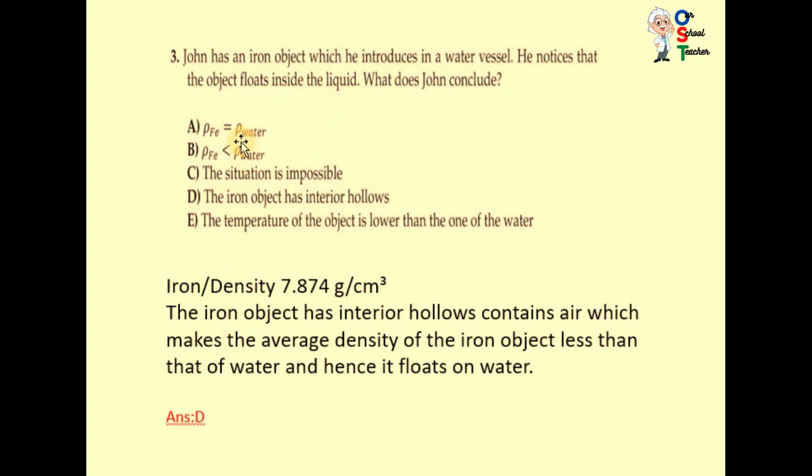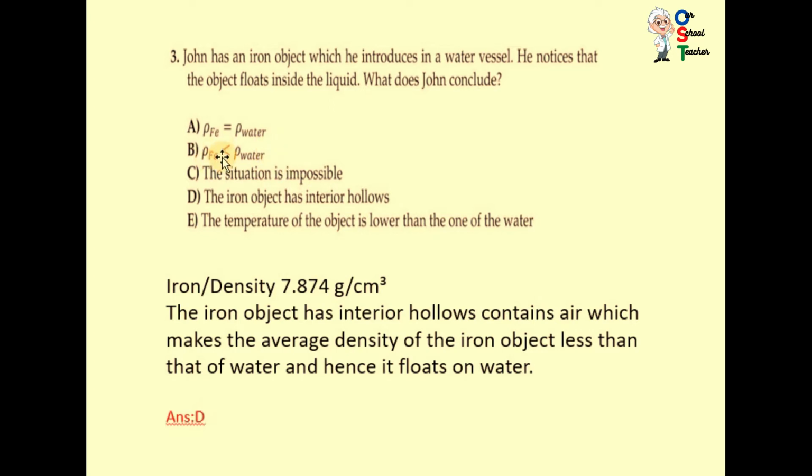So option A is density of iron is equal to density of water. No, this is incorrect. B, density of iron is less than density of water. You know the density of iron is 7.874, so this is incorrect.